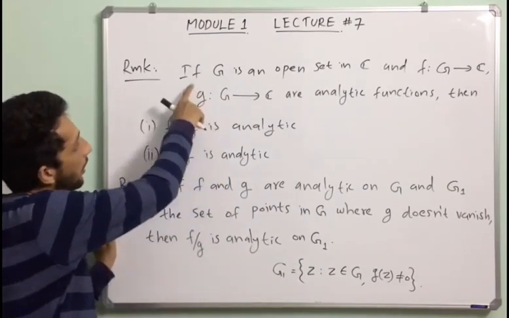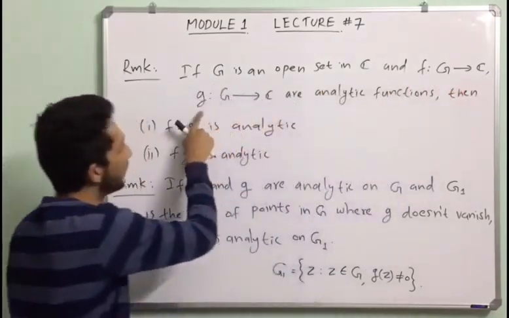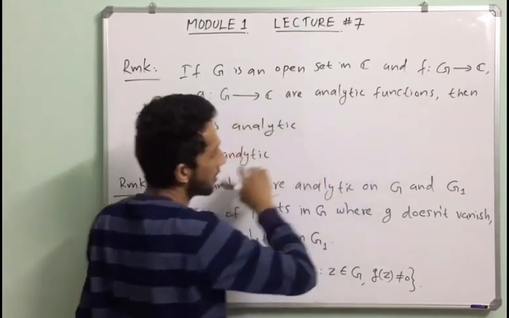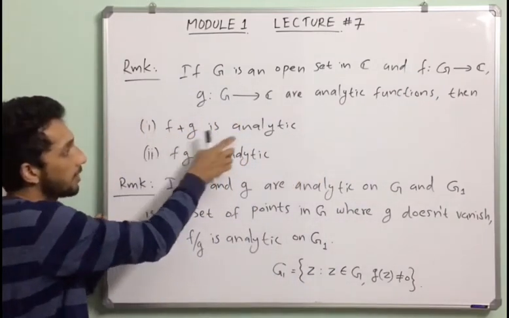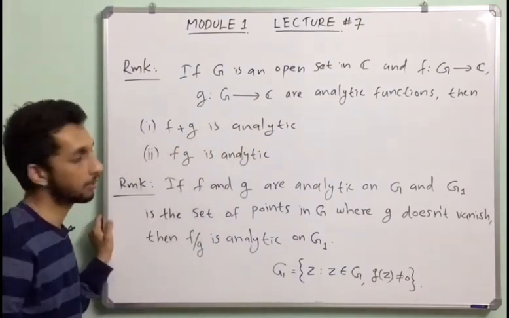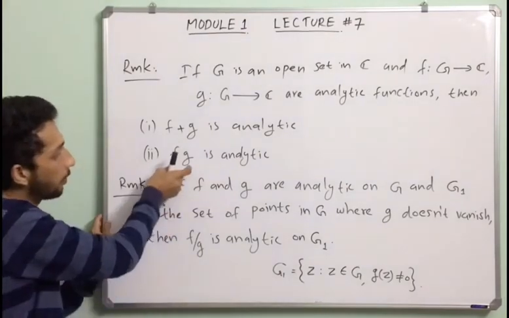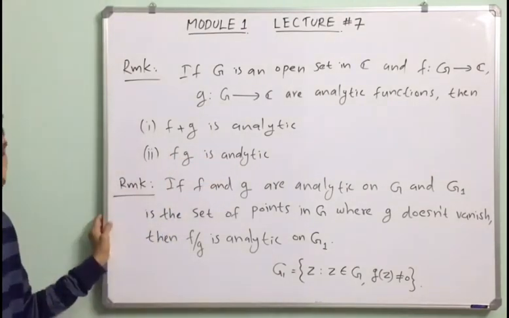First remark: if G is an open set in C and f, g from G to C are analytic functions, then f plus g is analytic. That means the sum of two analytic functions is again analytic. Next, f into g is analytic. That means the product of two analytic functions is again analytic.